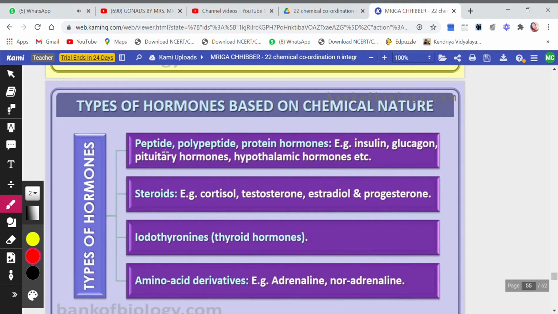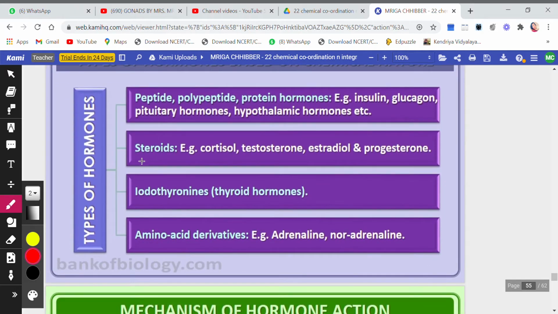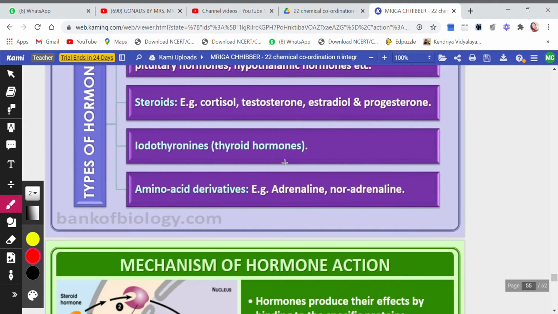Either they are peptide or polypeptide or protein, like insulin, glucagon, pituitary hormones, hypothalamic hormones. These are all either peptide, polypeptide or protein hormones. Then there are steroids, like cortisol, testosterone, estradiol, progesterone. These are steroids. Then iodothyronines, like thyroid hormones. This is a type.